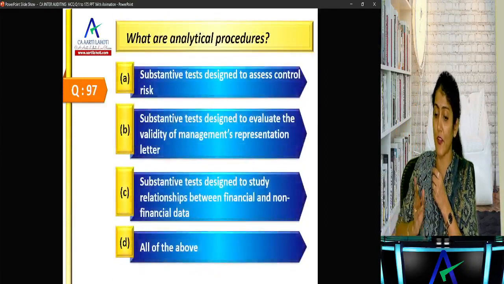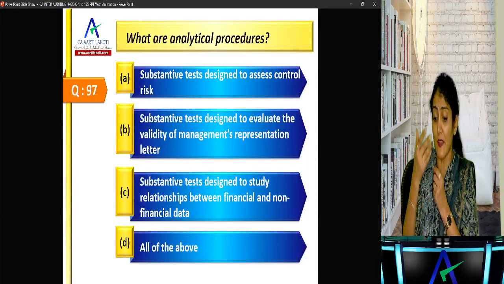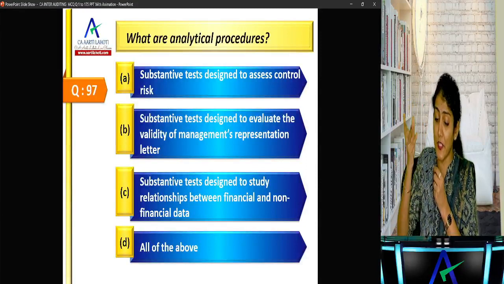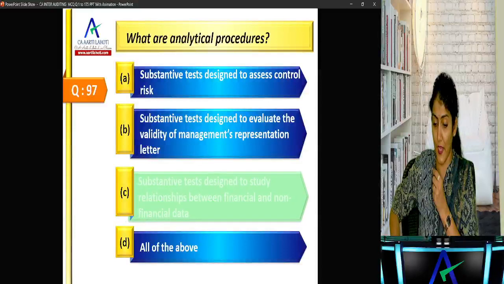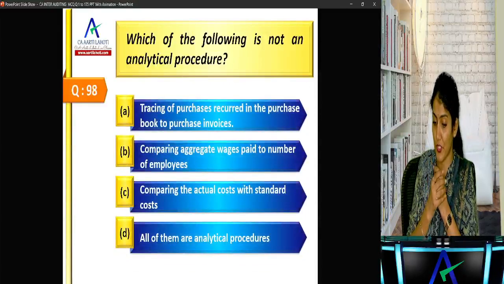What are analytical procedures? Substantive test designed to assess control risk, substantive test designed to evaluate validity of representation, substantive test designed to study relationship between financial and non-financial data. Okay, which of the following is not an analytical procedure?